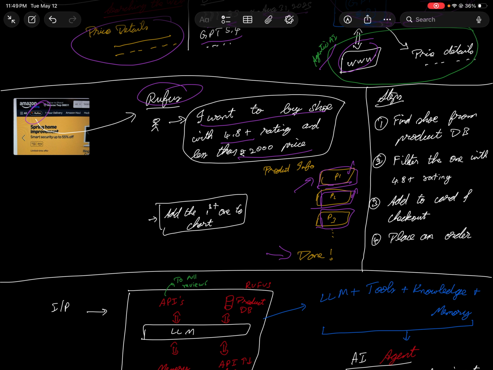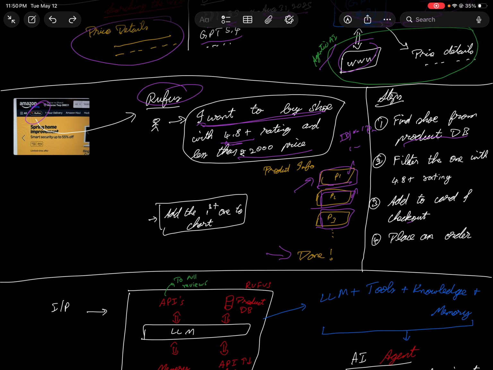So we understood everything is being done. Basically, in the back end there is a model being run. Whenever you prompt for a shoe with a 4.8 star rating, there is a product DB in the back end where you have all the information of the particular product, might be metadata or whatever it is, right? Let's say for the shoe, you might have the product ID, the name and other details like price, ratings and comments or whatever, right? So you have that in a table. It might be structured differently, but that's how the product DB looks like at a high level.